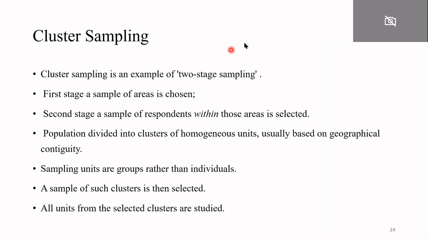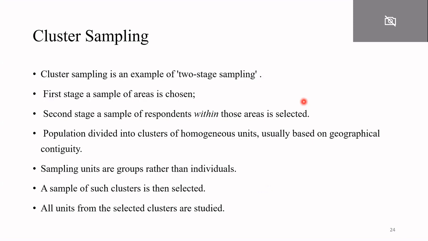The next type of sampling that we will discuss is cluster sampling. Cluster sampling is also known as two-stage sampling. As its name suggests, you will form different clusters. There will be heterogeneity within the cluster, but there will be homogeneity between the clusters.